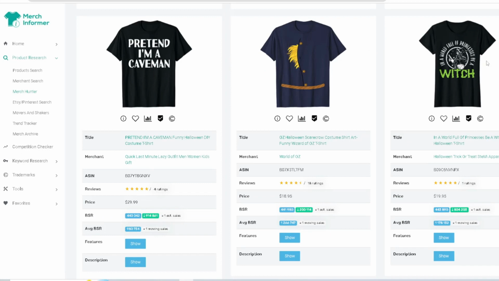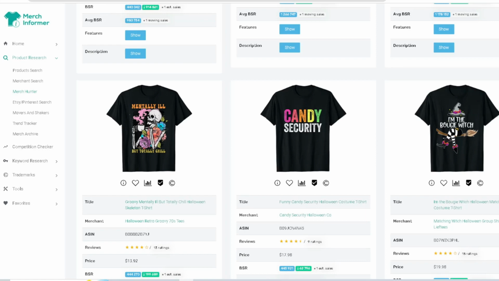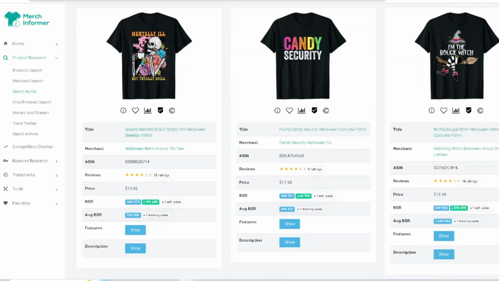In a world full of princesses, be a witch. I think this is coming from Hocus Pocus again, because we saw that up there with the hair. So understanding that, look that up. I would double check that. Mentally ill but totally chill. That's a cool one, right? I can see that one being a top seller for Halloween too as well.